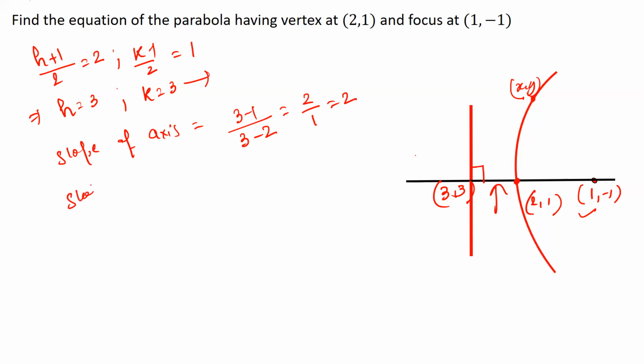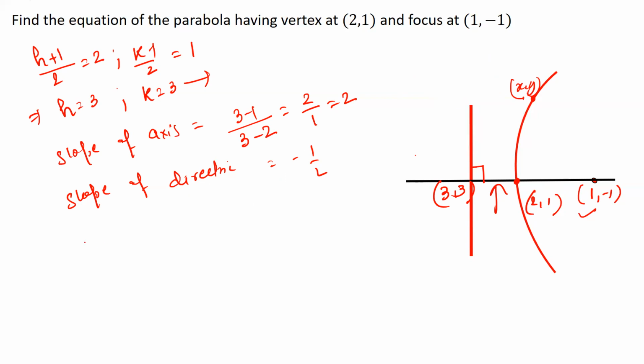Therefore, the slope of the directrix is equal to -1/2. Remember that if two lines are perpendicular, then the product of their slopes is -1. So if I assume that the directrix has a slope of m, that means m times 2 is equal to -1. So the slope of the directrix is -1/2, because the product of the slopes of two perpendicular lines is -1. So I get the slope of the directrix to be -1/2.